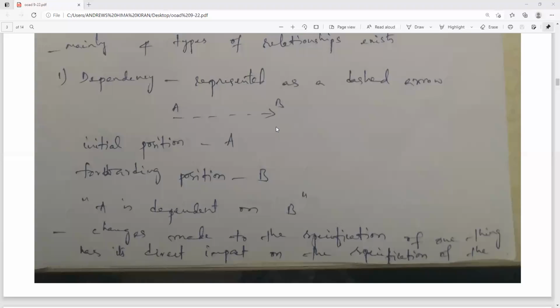Stereotype is represented with angular brackets, and the synonym for stereotype is guillemet. Do you remember that? Interface, stereotype, guillemet, all these three are considered to be the same.